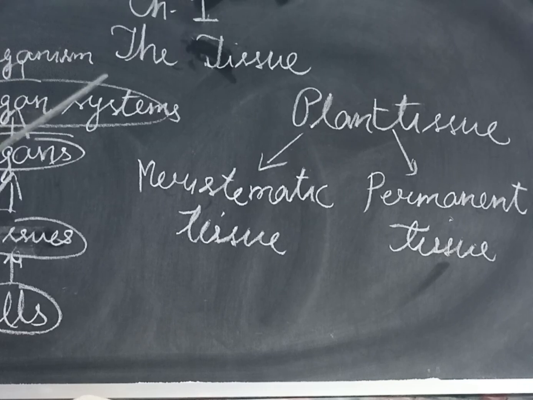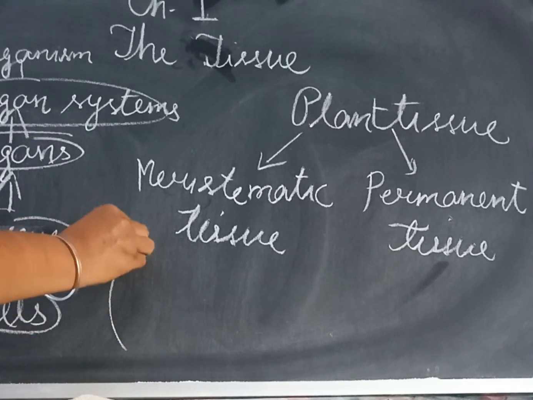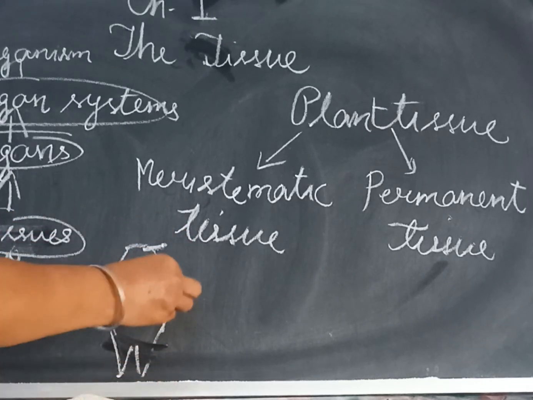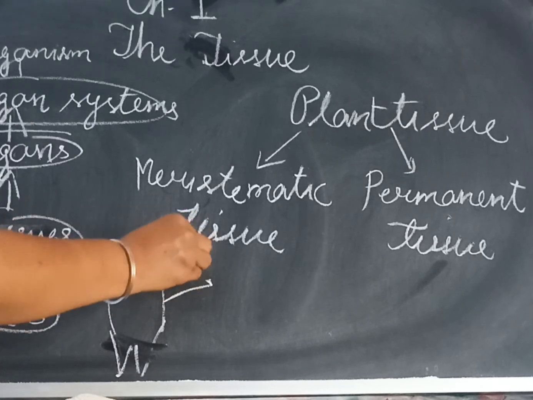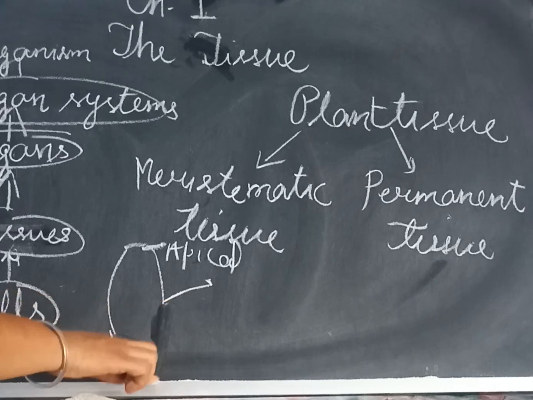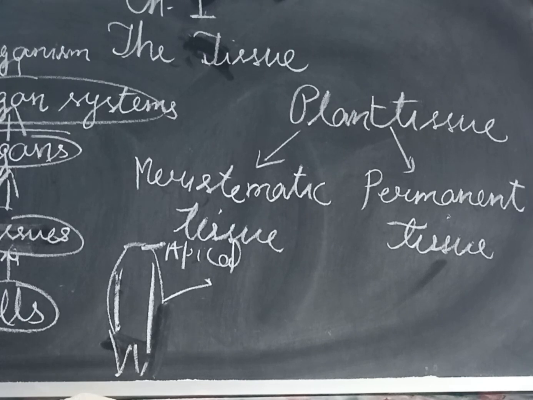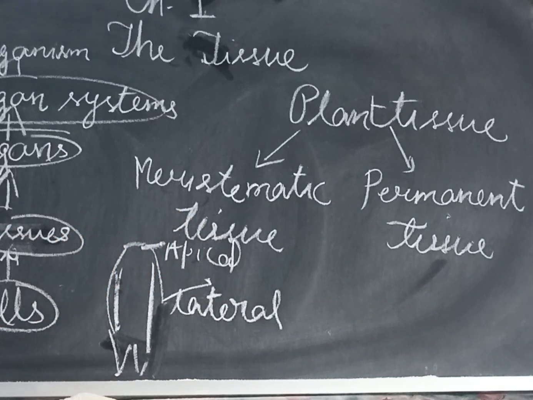A baby plant generally contains meristematic tissue because it has to grow. But in mature plants, meristematic tissue is found at the tip of a stem, or the tip of a root, or at the tip of the branches where growth is going on. Those present at the tip are called apical meristem. Those present on the sides are responsible for the thickness of the stem. They are called lateral meristem, or cambium.